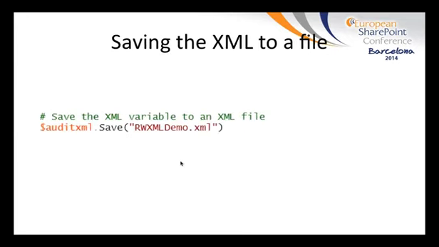All right, and so now we'll move on to saving the XML to a file. Once we've created our XML variable, extracted our farm data from SharePoint, and added the new attributes to the farm element in the XML, our next stop is to actually write the XML to a file. This is done by calling the .save method for the XML object. When we originally cast the variable as XML, we gained access to a different set of properties and methods than your standard run-of-the-mill string variable. The .save method allows us to give it a path or a file name as the parameter, and it uses that when it creates the actual file.